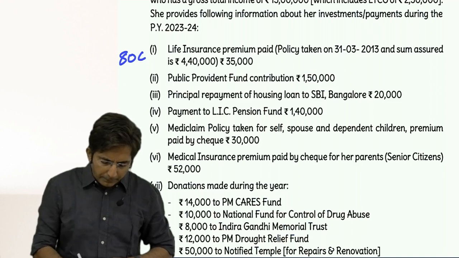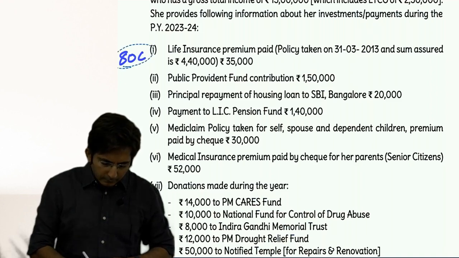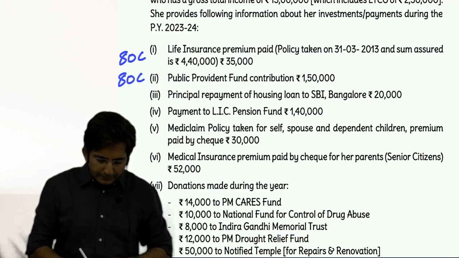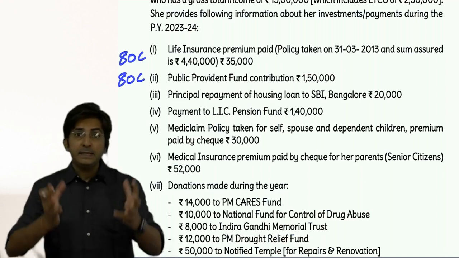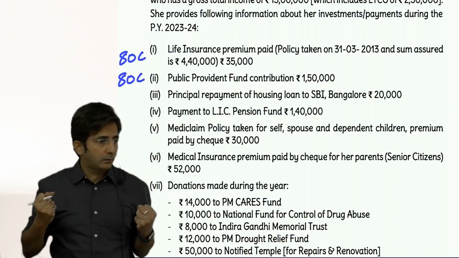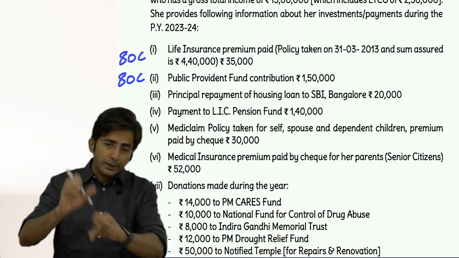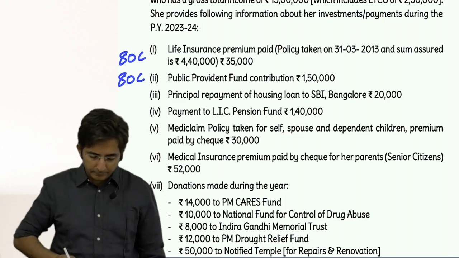Then what about PPF contribution? Even this will come in 80C. When do you write it in income from other sources? If it is interest earned from the PPF account. But here we have contributed to PPF, so 80C.